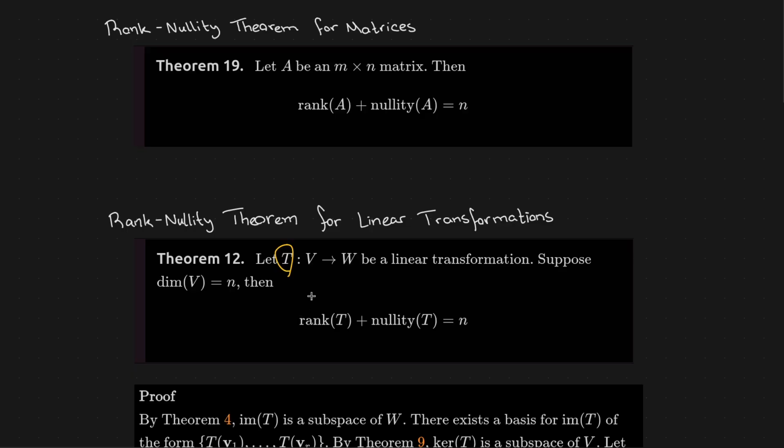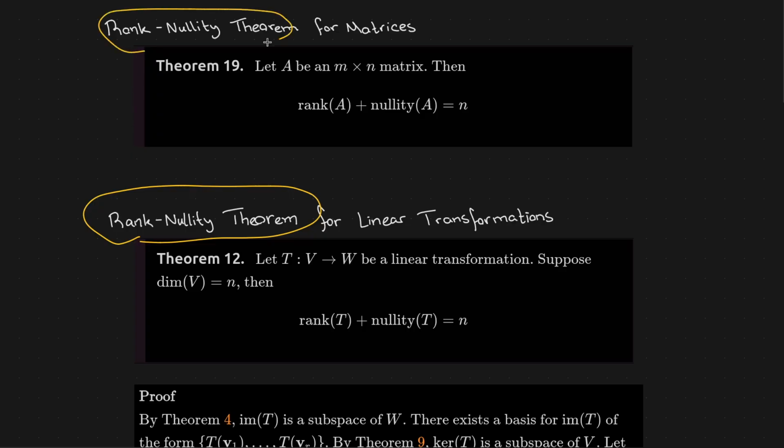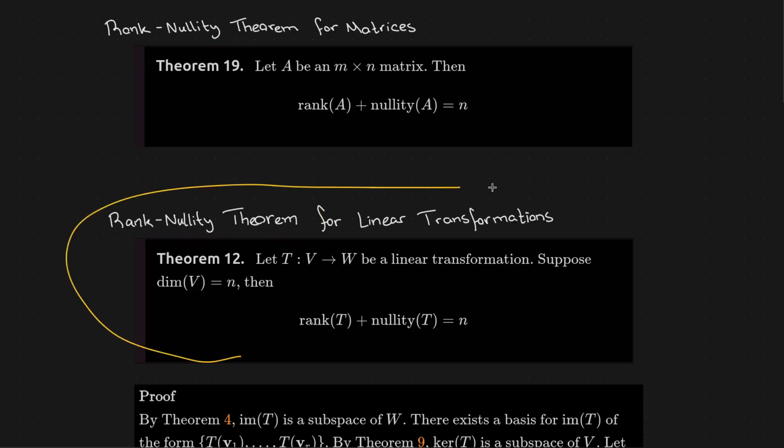Let T be a linear transformation from a vector space V to a vector space W. We define n to be the dimension of vector space V. Okay? Then the rank of the transformation plus the nullity of the transformation is equal to the dimension of the vector space. This new rank-nullity theorem extends the old rank-nullity theorem in a way that's completely consistent with the old one. So this just says the same thing but more. It says everything the old one did, but just gives more information.